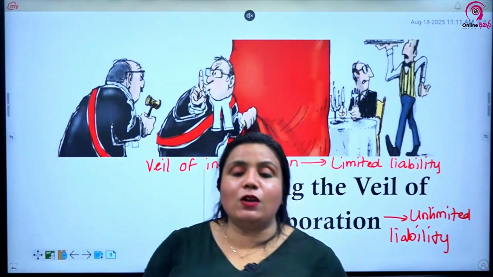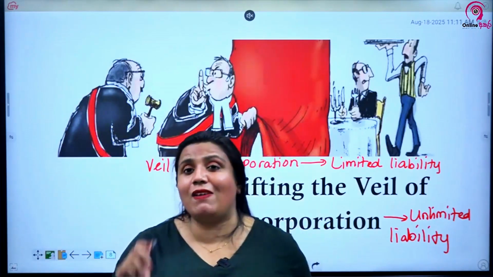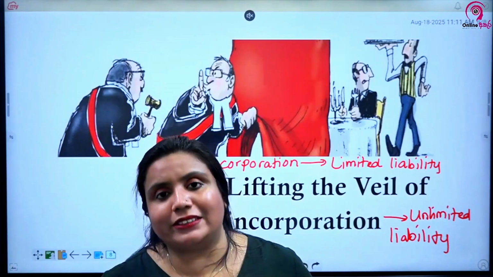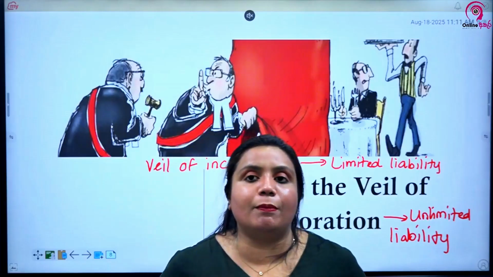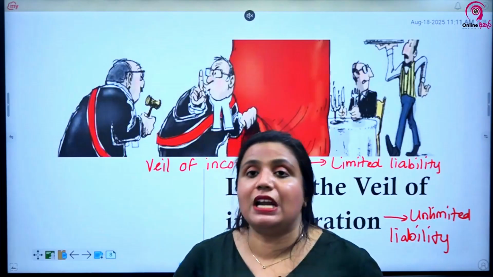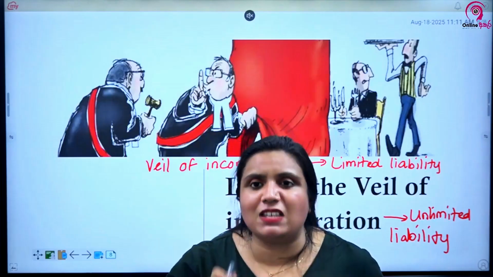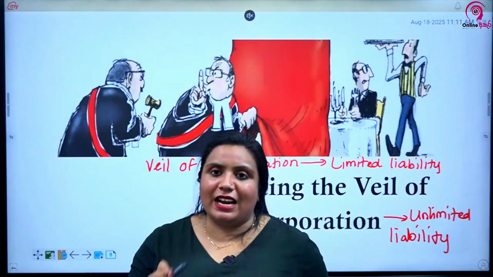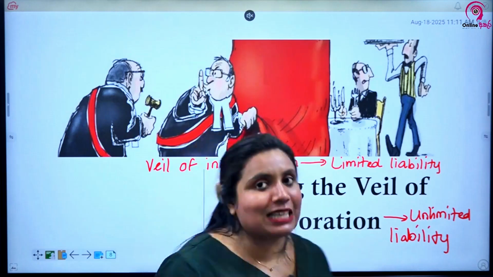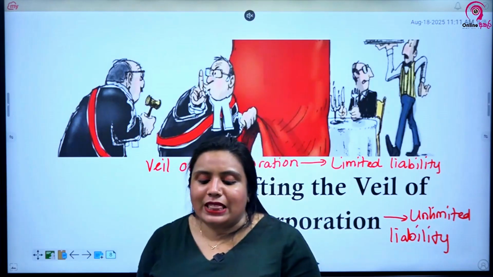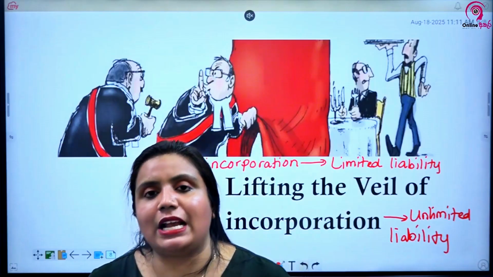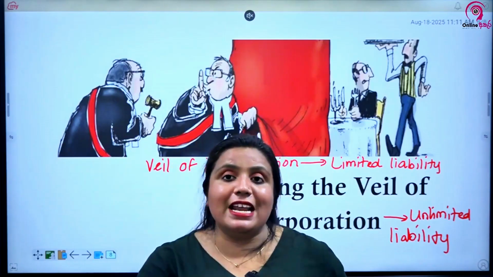So, situations where the corporate veil can be lifted, again a very important point, highlight and keep, because they have asked this in the past and they will ask again. Therefore remember what the situations are where the corporate veil can be lifted, because only in very specific circumstances can it be lifted. First one: when the company has been used as a cover for deliberate wrongdoing.